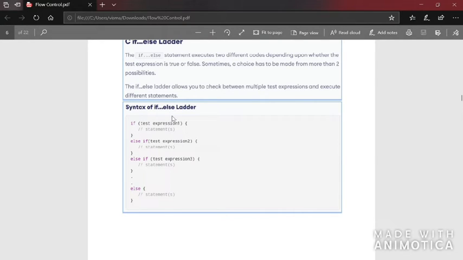So here this is the syntax. Syntax means this is how you should write it. If test expression, the condition will be given here, and inside the curly bracket you should write what should be done if the condition is true.